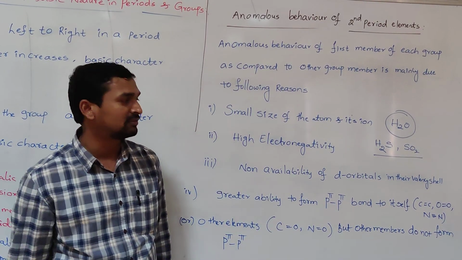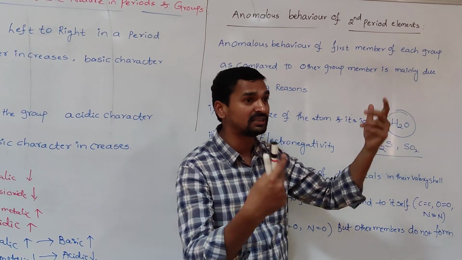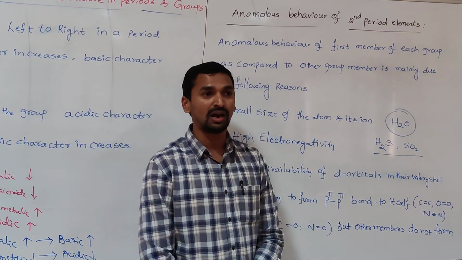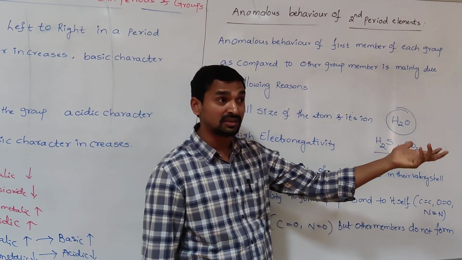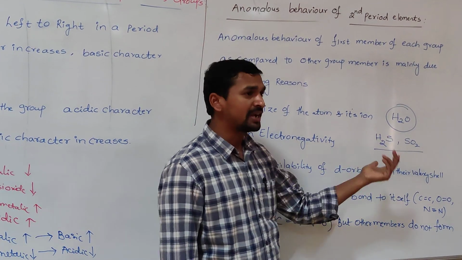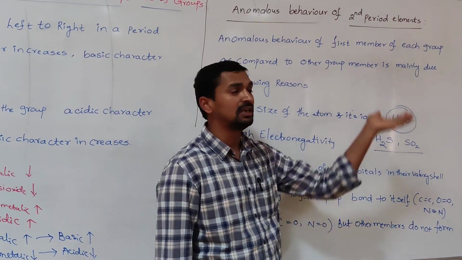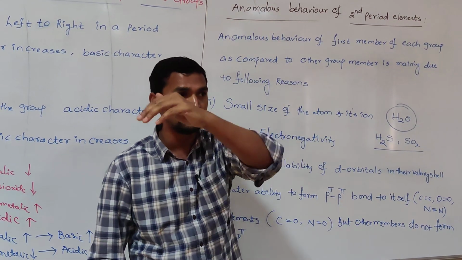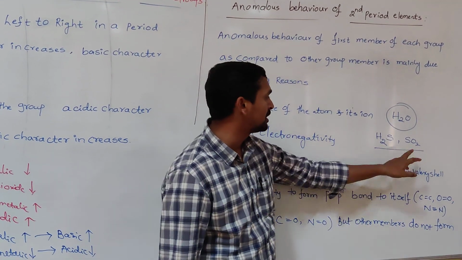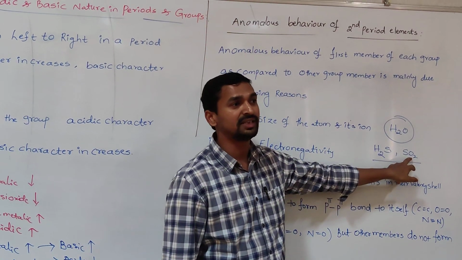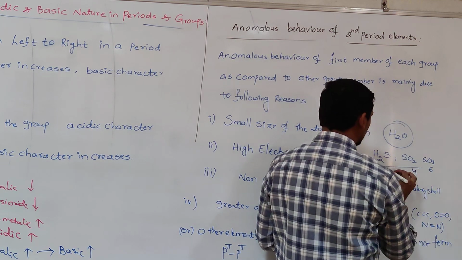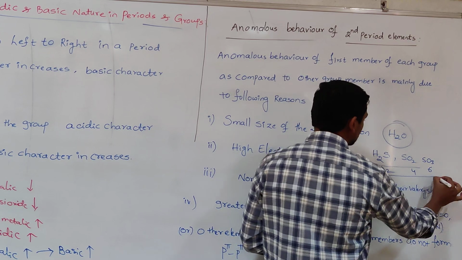So what is the reason for that? Why can sulfur extend its valency? The reason is the availability of d orbitals, because sulfur belongs to the third shell. 3s, 3p and 3d subshells are possible. In the 3d subshell, vacant d orbitals are there. That's why promotion of electrons from 3p to 3d is easily possible. More electrons become available, and all those electrons participate in bond formation, resulting in a valency of 4. Sometimes it may also form SO3; here the valency is 6, and 4 here, 2. Sulfur can exhibit these valencies 2, 4, 6.